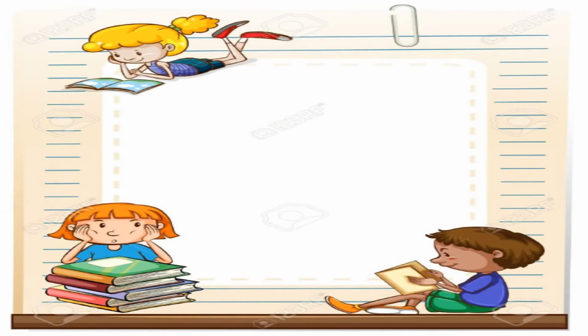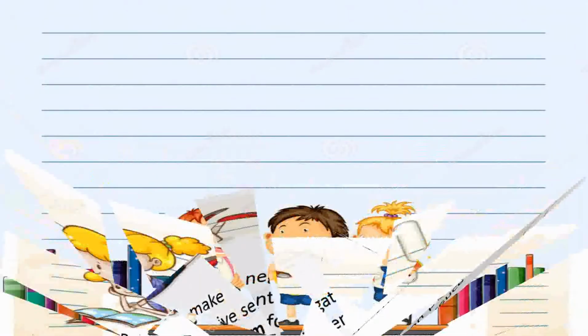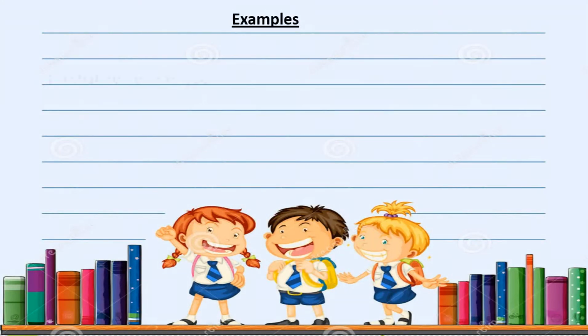Let's go for another rule. To make a negative sentence from an affirmative sentence, you have to write the antonym form of the affirmative word and write not just before that antonym word. Example: I shall remember you. Here the affirmative word is remember, and its antonym is forget. So: I shall not forget you.